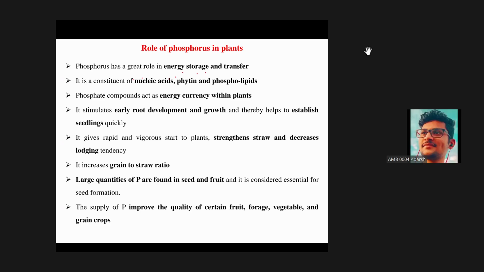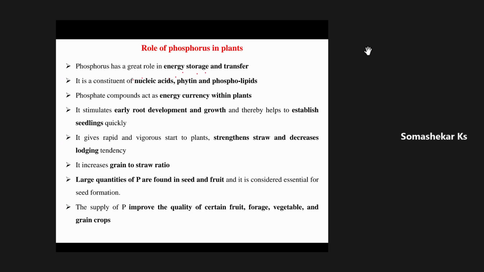Can you repeat the deficiency symptoms of nitrogen? Okay, sir. Yellowing of the leaf, at the bottom, sir. Older leaves. Why not in younger leaves? Because nitrogen is mobile, sir. Yes.